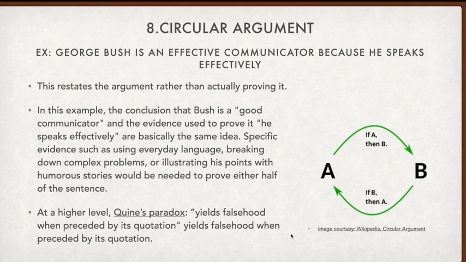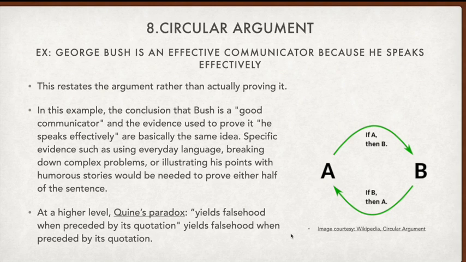It is not trying to prove anything. So this is a kind of fallacy, a kind of mistake. The conclusion is stated in the premise. If one thing is the subject and the other is the predicate, the predicate which we would like to tell is being told in the subject as well. So at a higher level, this leads to a vicious circle,